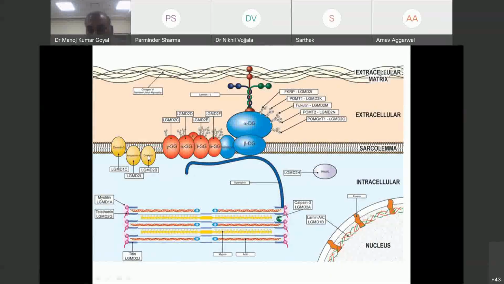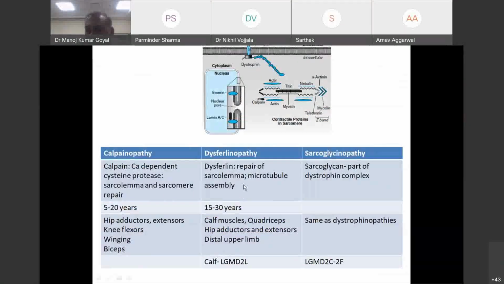Dysferlin, as we discussed, is a membrane protein, so its deficiency is going to cause a sarcolemmal problem. The classic feature of dysferlinopathy: the onset can be anywhere, typically 15 to 30 years, but it can occur at any age. The classic muscles affected are calf muscles and quadriceps. Remember, in most muscular dystrophies, calf muscles are spared till late.